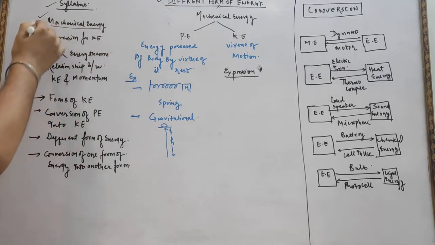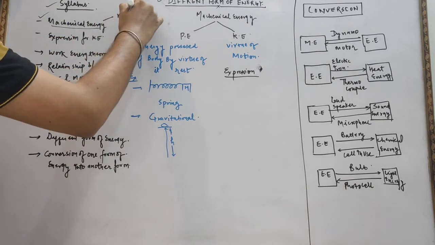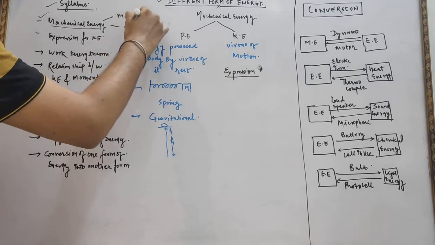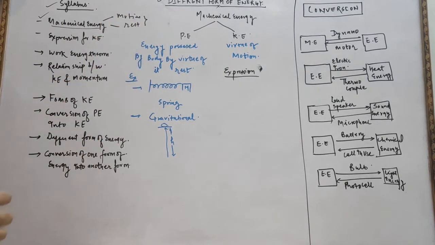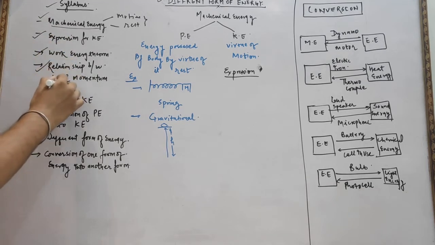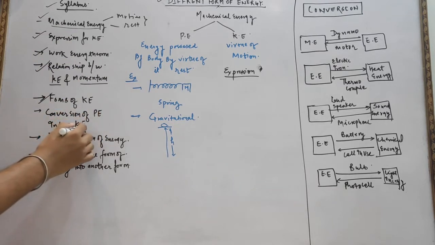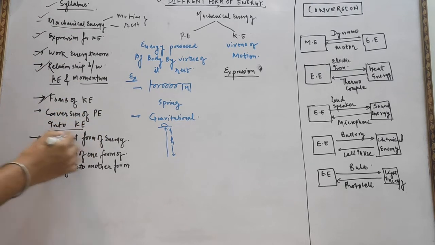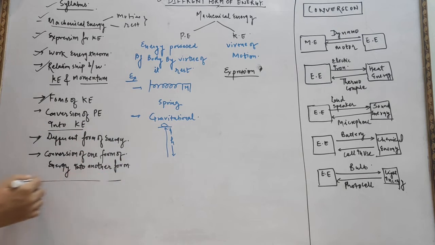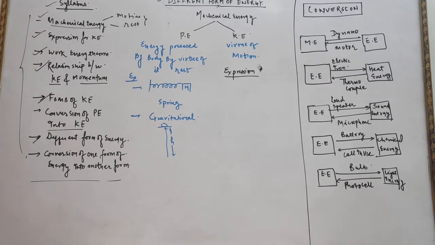What do we mean by mechanical energy? Energy possessed by the body due to its motion or rest is known as mechanical energy. Then we have the expression for kinetic energy, work energy theorem, relationship between kinetic energy and momentum, conversion of potential energy into kinetic energy, different forms of energy and conversion of one form of energy into another. This is the scope of the syllabus which we are going to cover here.